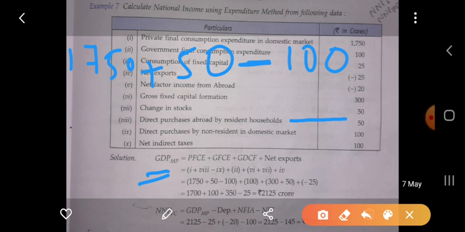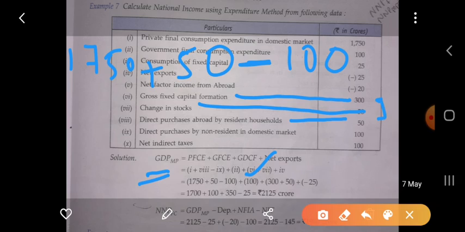Government final consumption expenditure is given as 100, and then the gross domestic capital formation. Here the gross fixed capital formation is given, so we will add 300.